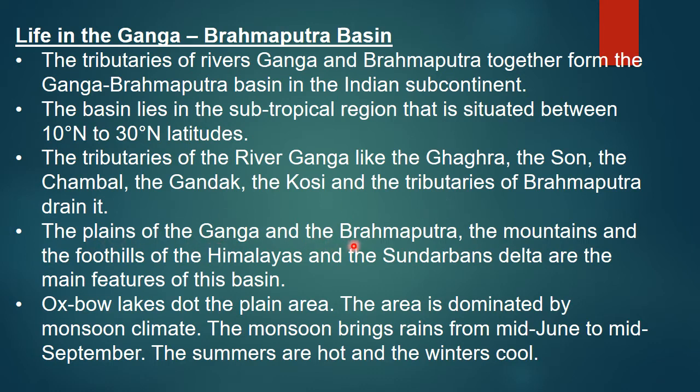The plains of Ganga Brahmaputra, the mountains and foothills of the Himalayas, and the Sundarbans Delta are the main features of the basin. So in this basin, what are the attractive features we have? First, the plains of the Ganga Brahmaputra basin, where we have some plain area. Then the big mountains, the foothills of the Himalayas, and the Sundarbans Delta. So these are the main features of this basin.